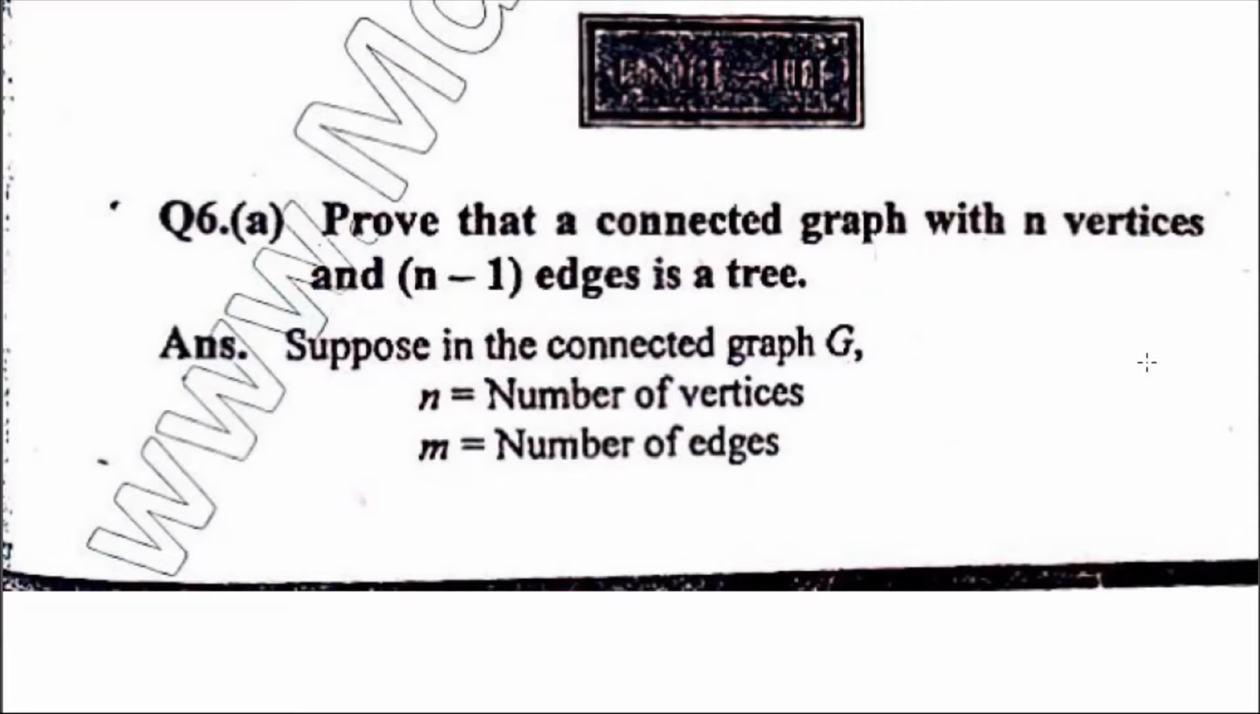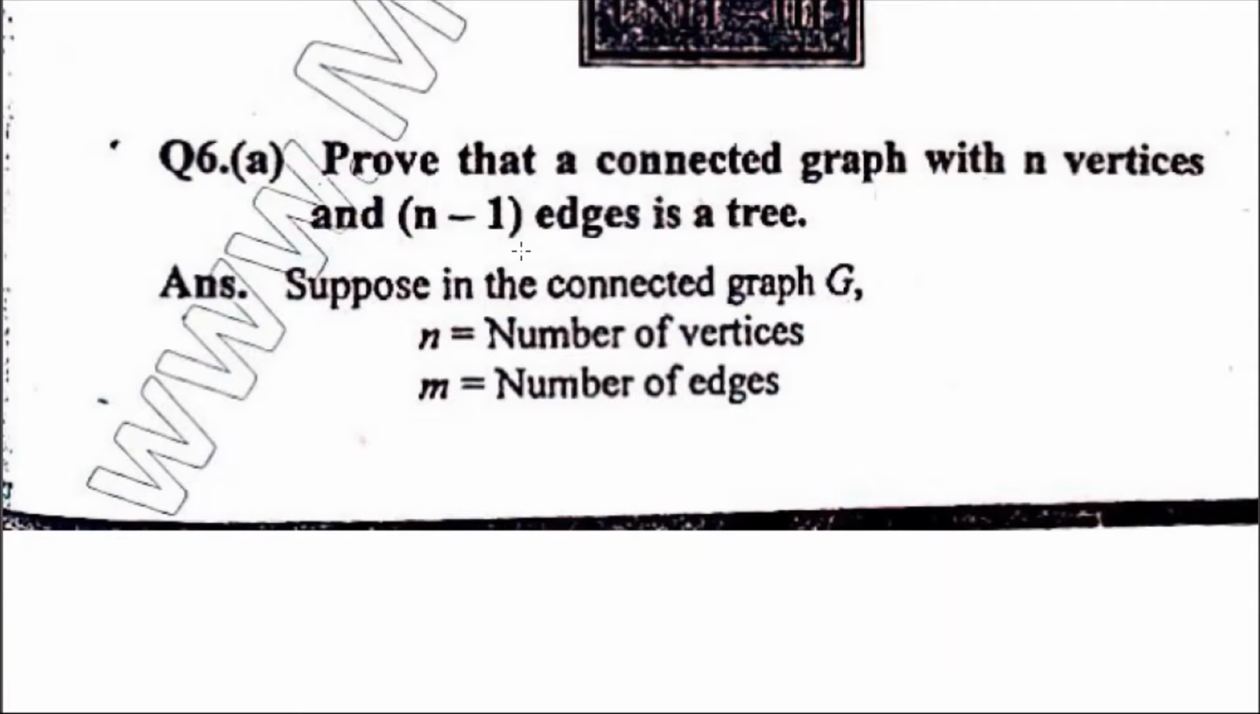So let's take a look at the unit 3rd 6th A part. Prove that a connected graph with n vertices and n minus 1 edges is a tree. So we want to prove that if G is a connected graph which has n vertices and n minus 1 edges, then it must be a tree. So let's start the solution.